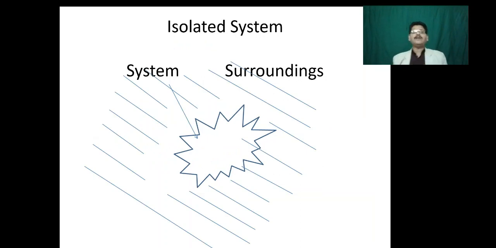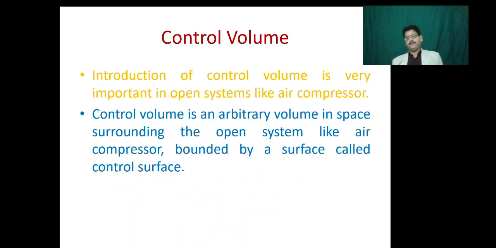Third one is your isolated system. Isolated system is that one in which the system remains completely isolated from the surroundings. That means the surrounding has no bearing on the system. So neither energy interaction is allowed to take place nor mass interaction. But isolated system is purely a hypothetical concept and in real world there is no system which is an isolated system. Then we'll discuss about the control volume which finds extensive application in open systems.